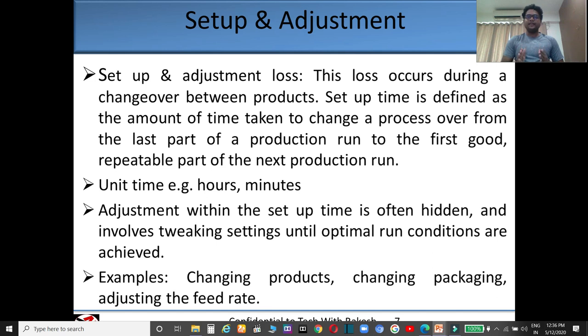In this activity you waste or lose your time, so that is also measured in hours or minutes. You can take examples: changing product, changing packaging, adjusting the feed rate. These are examples of setup and adjustment.